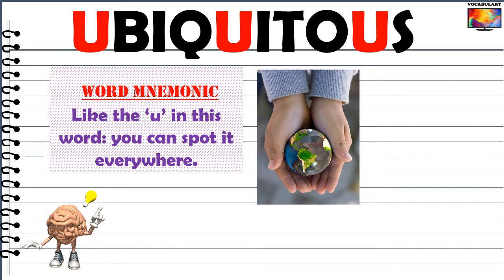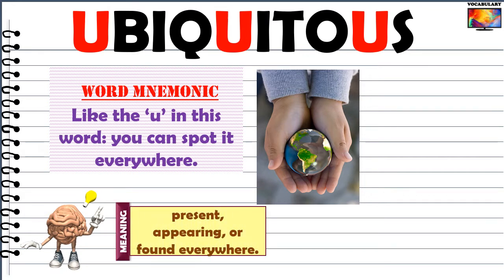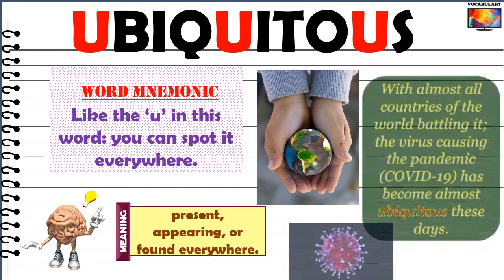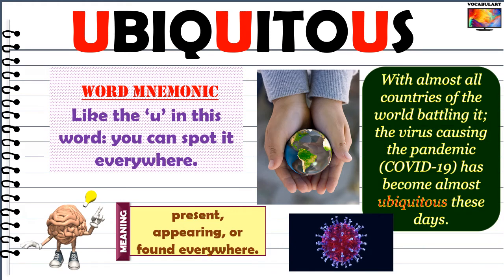Ubiquitous, according to Oxford Dictionary, means present, appearing, or found everywhere. For instance, I can say, with almost all countries of the world battling it, the virus causing the pandemic COVID-19 has become almost ubiquitous these days.